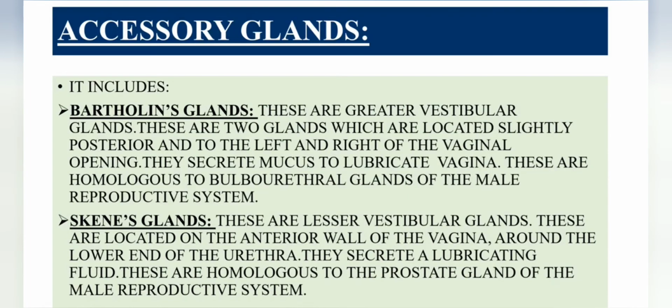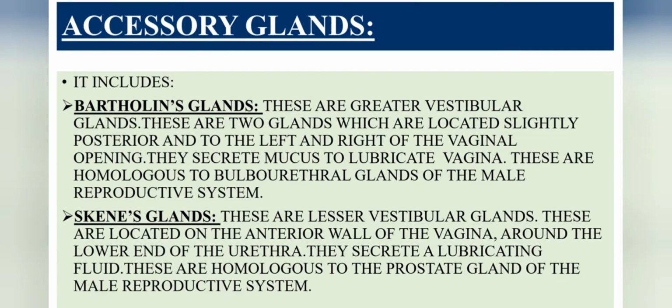And then moving to the next slide, accessory glands. Accessory glands include Bartholin's glands, Skene's glands and mammary glands. Let us discuss one by one. Bartholin's glands are greater vestibular glands. These are two glands which are located slightly posterior and to the left and right of the vaginal opening.